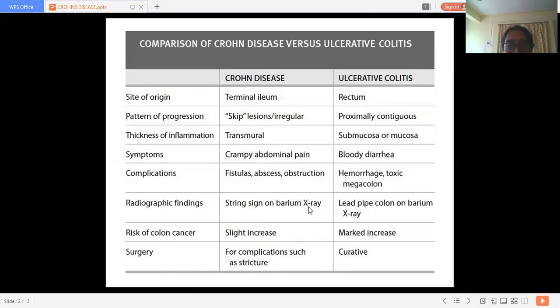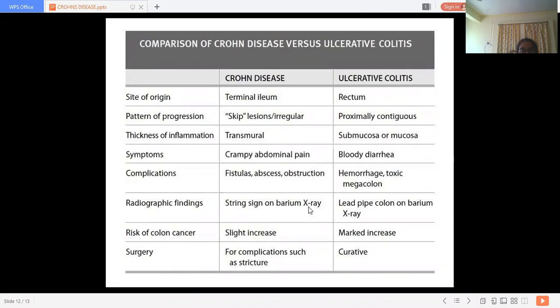On barium X-ray, the person drinks the barium, and we can see the radio-opaque shadows with this barium meal.